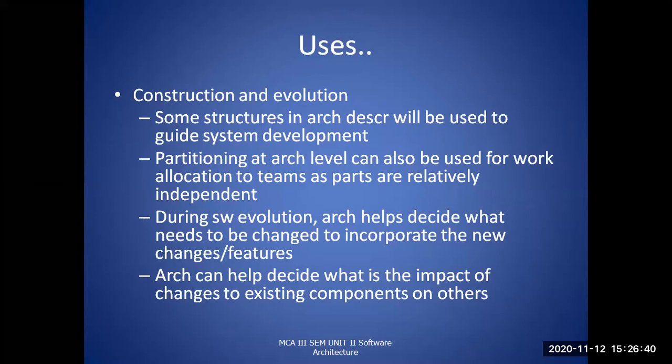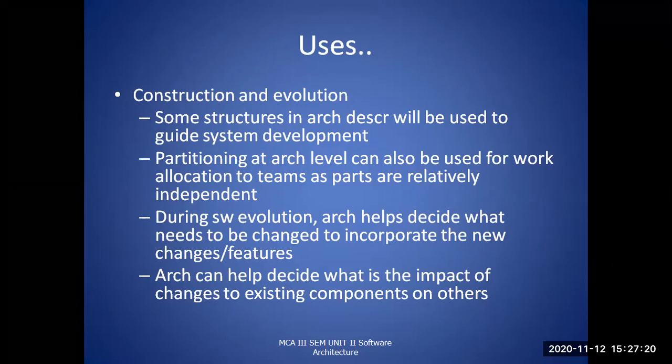Partitioning at the architectural level means, let us say, that an architecture contains so many things. Similarly, when we take a general example of an institution or any college, there are so many departments and so many sections. What is the use of dividing so many things? Because they have to work collectively, and they communicate with each other also. Similarly, architecture also contains so many partitions. Independently, they work together and communicate together.